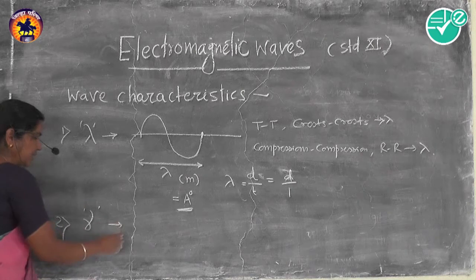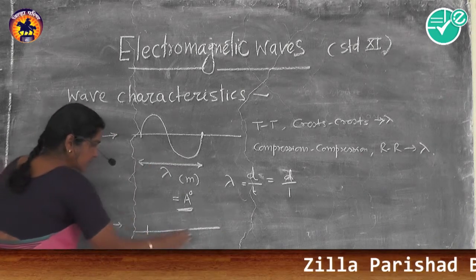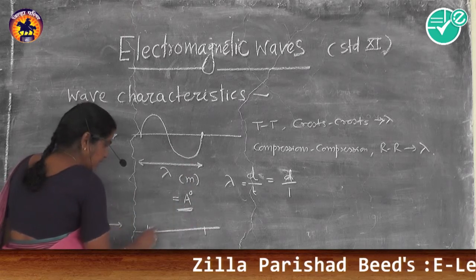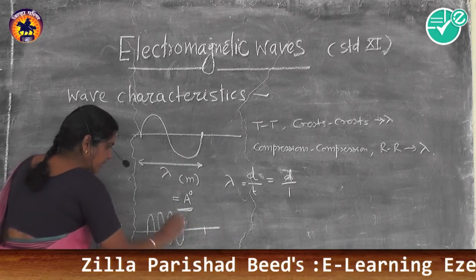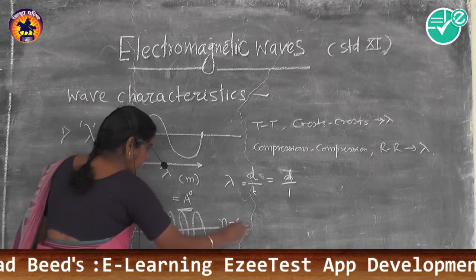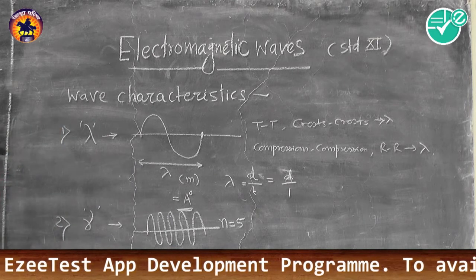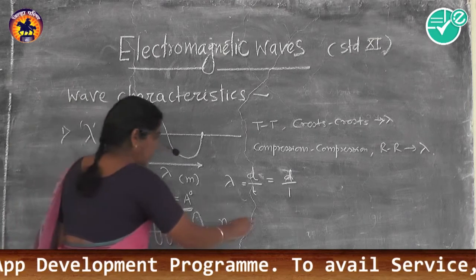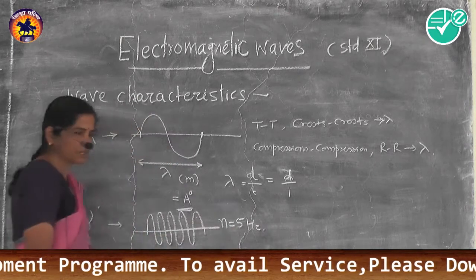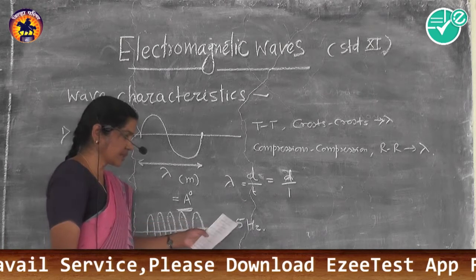How is frequency represented? With the help of a diagram. Between the two successive points we consider the same distance, but the number of peaks is different here. So 1, 2, 3, 4, 5. Here we say that the number of waves coming in 1 second is 5. So the frequency is 5 hertz. If it is represented as a number of peaks, it is 5 hertz.